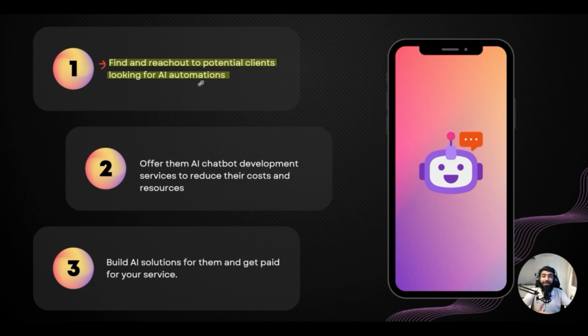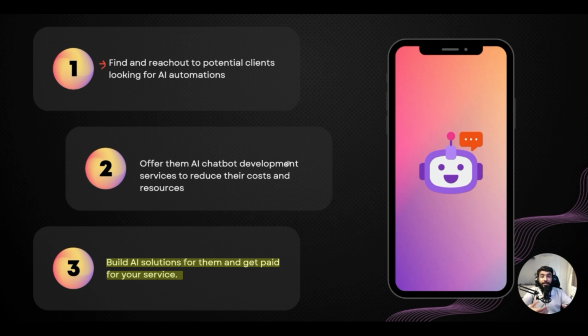It can be real estate agents, law firms, travel agencies, coaches, and entrepreneurs, etc, who just want an AI chatbot to solve their problems, or corporates who just want internal AI tools. Then you reach out to them and offer them AI chatbot development services, to reduce their costs and services.